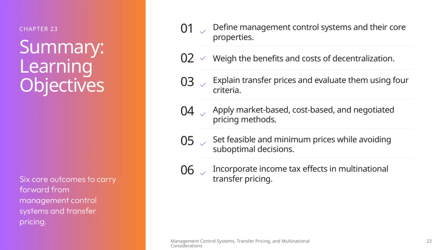To wrap up, let's review the 6 key learning objectives from this chapter on management control systems and transfer pricing. First, we defined what management control systems are and explored their essential characteristics. Next, we examined the advantages and disadvantages of decentralization so we can better understand when it's appropriate. Then, we dived into transfer pricing, learning how to evaluate different prices using 4 important criteria. We also applied various pricing methods, including market-based, cost-based, and negotiated approaches, to see how they work in practice.